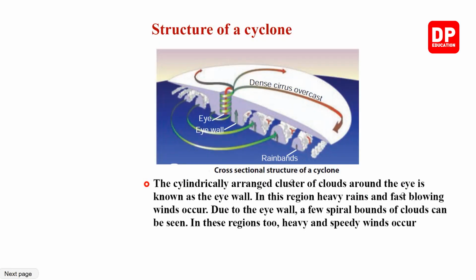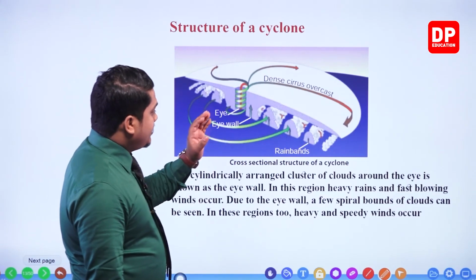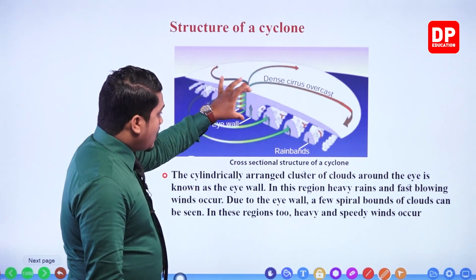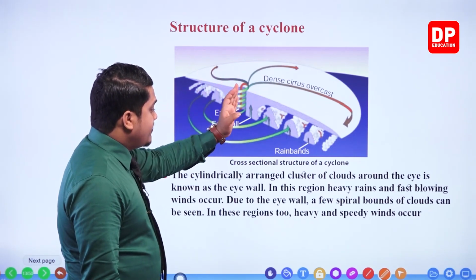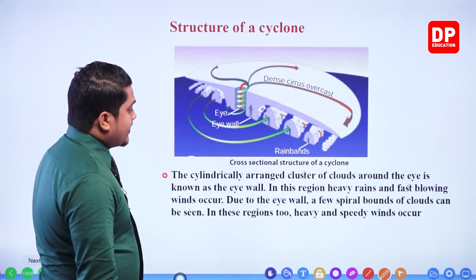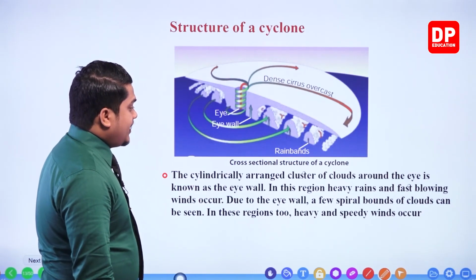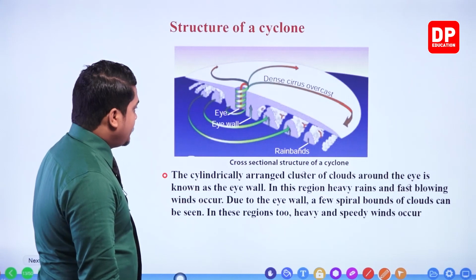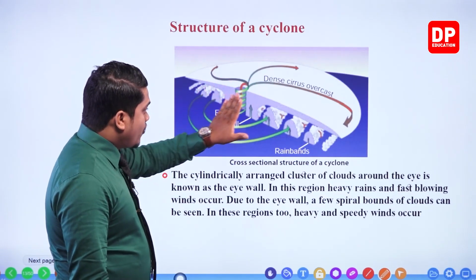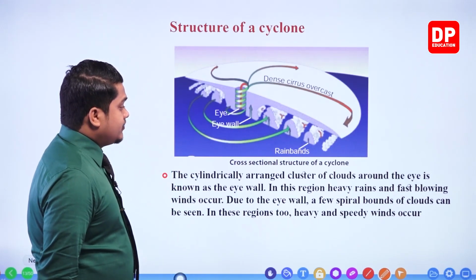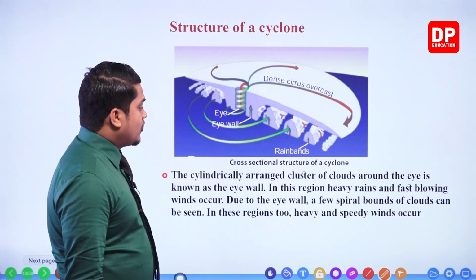Then, my dear children, the cylindrically arranged cluster of clouds around the eye is known as the eye wall. Within the cyclone, at the center, you can observe the eye. Then around the eye you can observe the eye wall. In this region, heavy rains and very fast blowing winds occur.